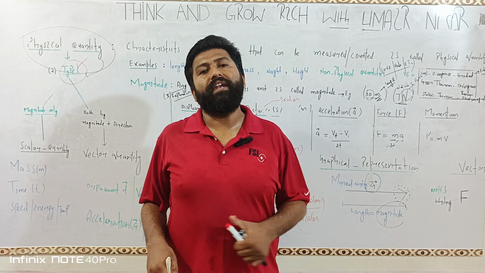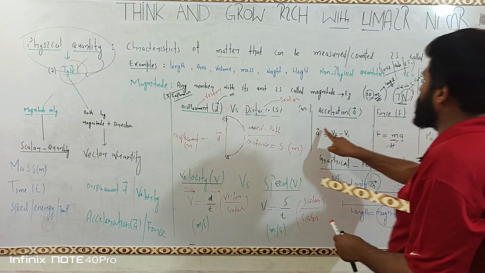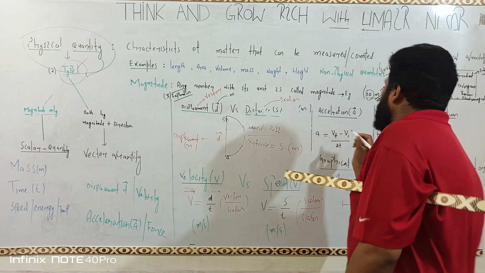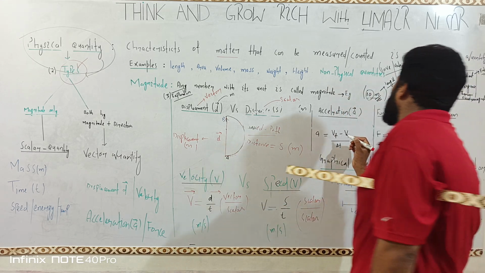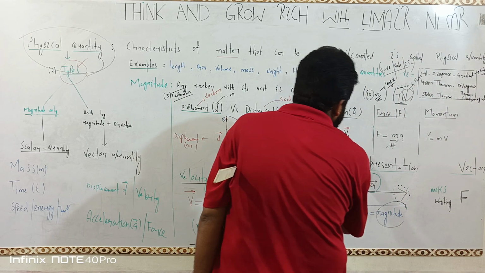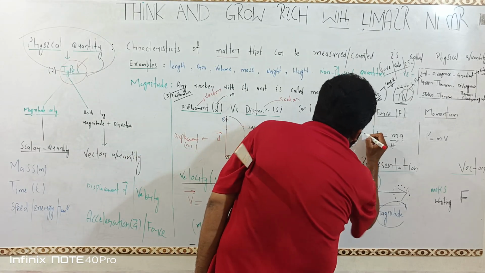Now come to the next. Acceleration is the change in velocity with respect to time. Since, as we know from here, velocity is a vector quantity, we put vector here. This is vector, this is vector. Vector minus vector, the net result will be vector.